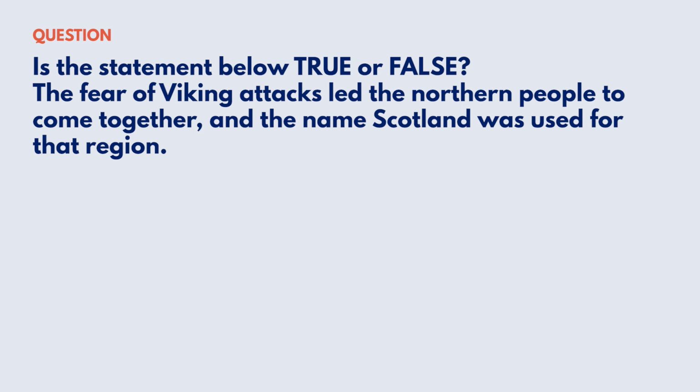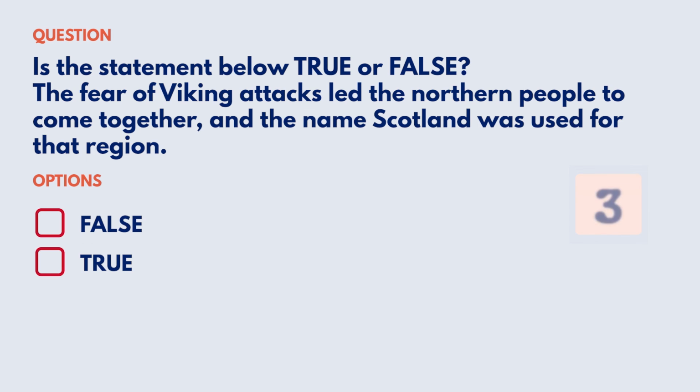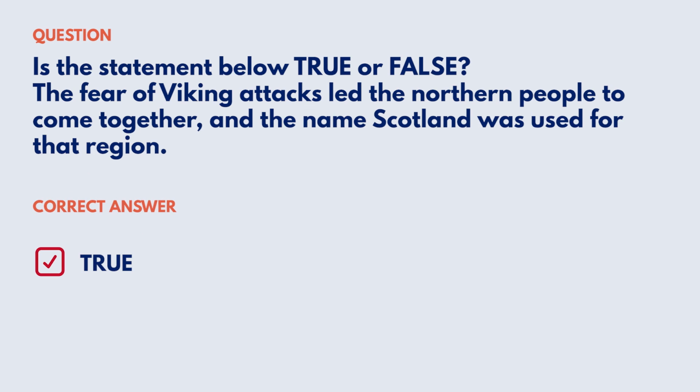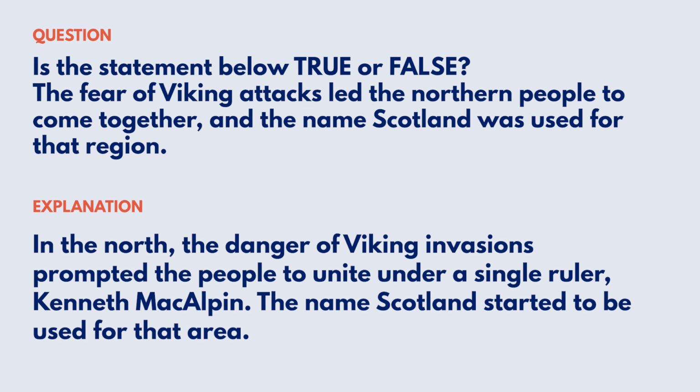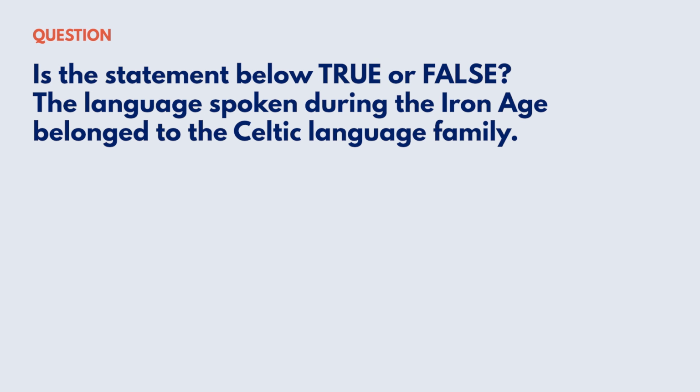The fear of Viking attacks led the northern people to come together, and the name Scotland was used for that region. Your options are: false, true. Correct answer, true. Explanation: in the north, the danger of Viking invasions prompted the people to unite under a single ruler, Kenneth MacAlpin. The name Scotland started to be used for that area. Reference: the Vikings. Is the statement below true or false?